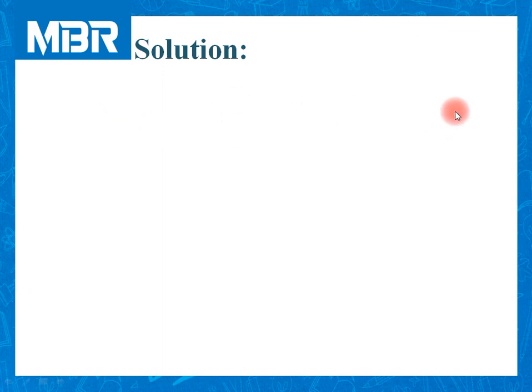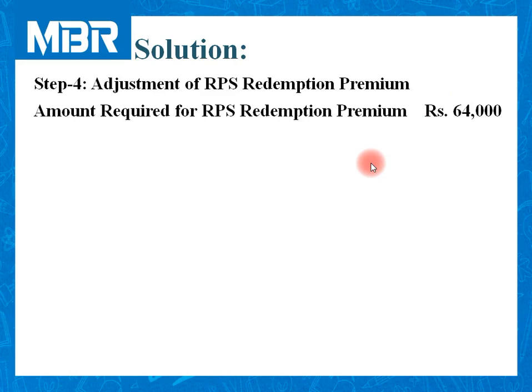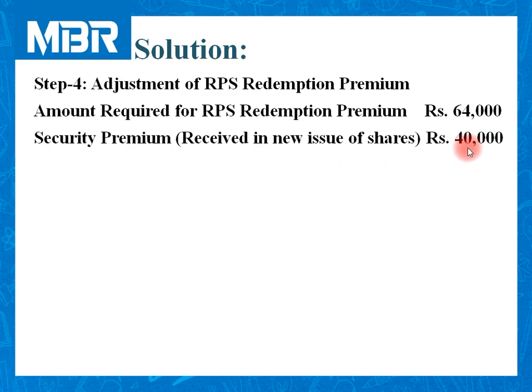There is no difference in the terminology. You can replace terminology for your understanding. So we need to arrange this fund either from securities premium account, it is at first priority. And if securities premium is not enough, then we can go for profit and loss account.